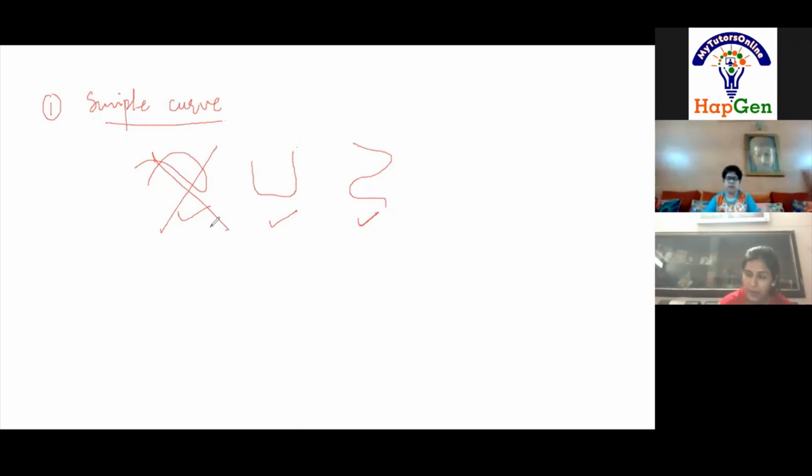Fine. Write down the definition quickly. Be quick. Write down: if a curve does not cross itself, then we call it a simple curve. I repeat, if a curve does not cross itself, then we call it a simple curve.